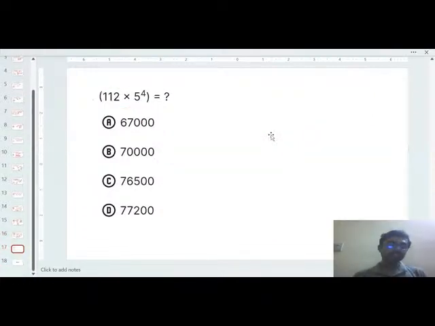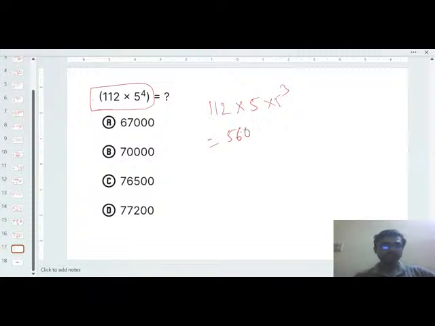Last question for today. That is 112 into 5 to the power 4. What will be the answer? Again, you have to do it in a tricky way. So 112, okay, 112 into, just consider your 5 to the power 4. So here you consider 5 into 5 cube. You can take it, no problem. So 5 into 112, easily you can do it, 560 into 5 cube. So you just do it in a single manner like that.